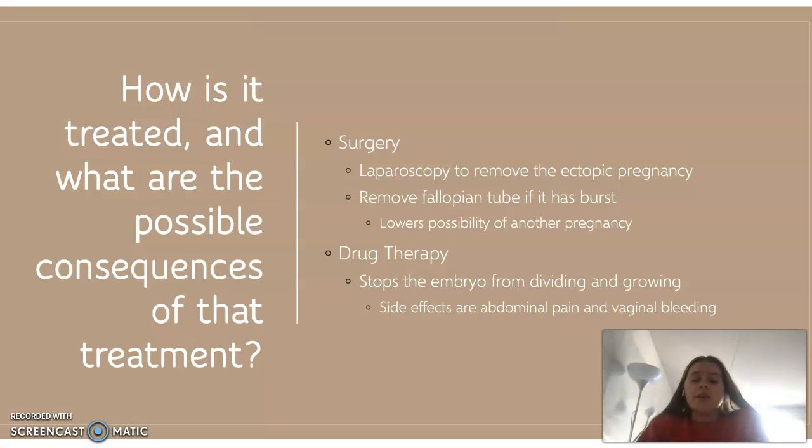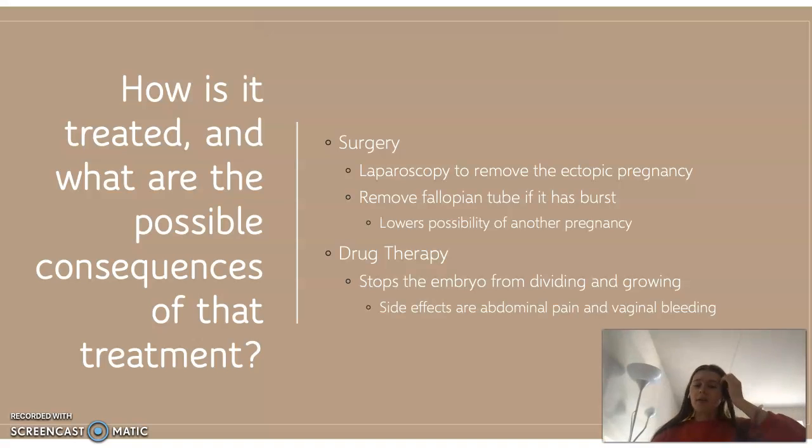This then lowers the possibility of another pregnancy, as there are 2 ovaries and 2 fallopian tubes, and eggs are released. One is released 1 month from one ovary, and another is released the next month from the other ovary. If you take away one of the fallopian tubes, your chances of pregnancy are much lower, as well as having the trauma from that surgery. Scar tissue can build up, and overall it just lowers the possibility of another pregnancy, which is super detrimental to the mother if she is trying to conceive.